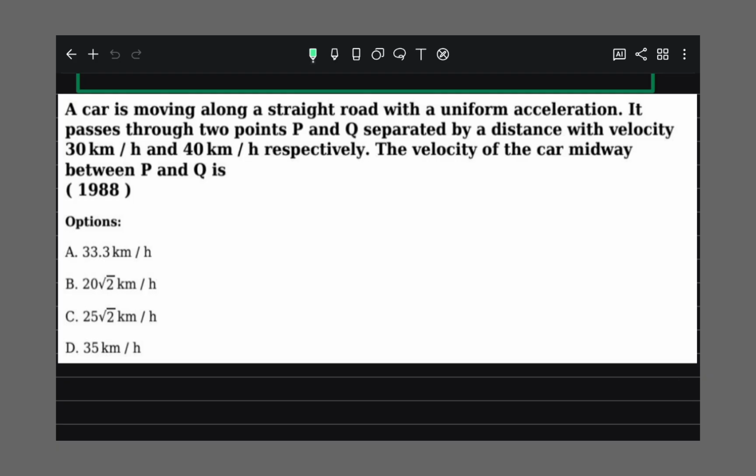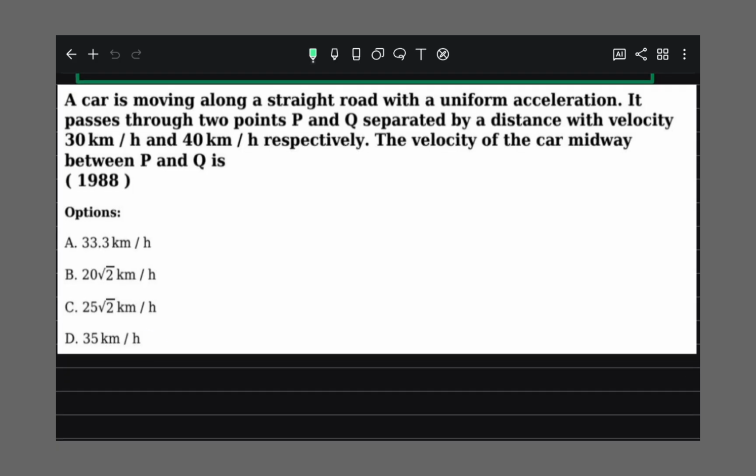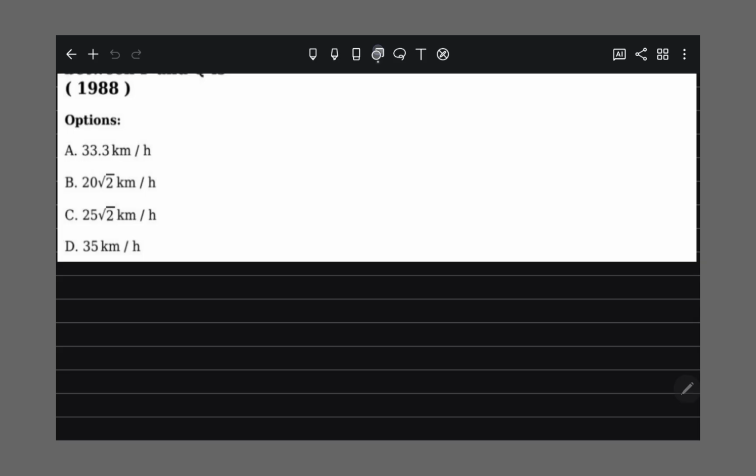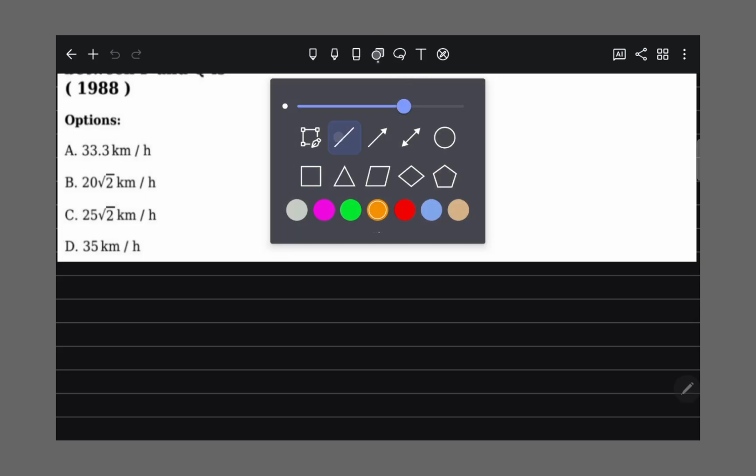A car is moving along a straight road with a uniform acceleration. It passes through 2 points P and Q separated by a distance with velocities 30 km per hour and 40 km per hour. The velocity of the car midway between P and Q. Okay, this is also a good question.